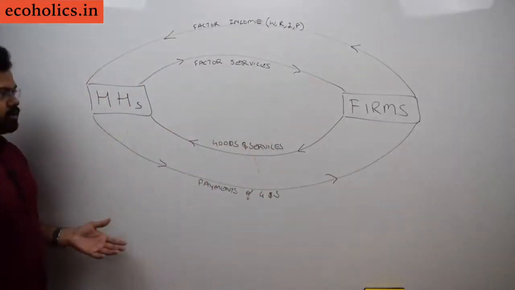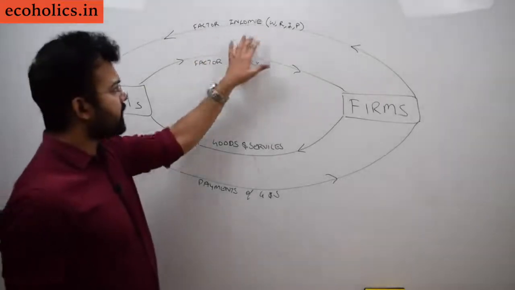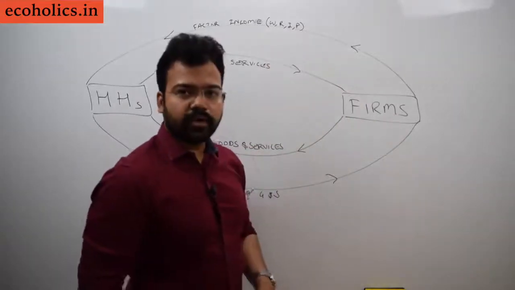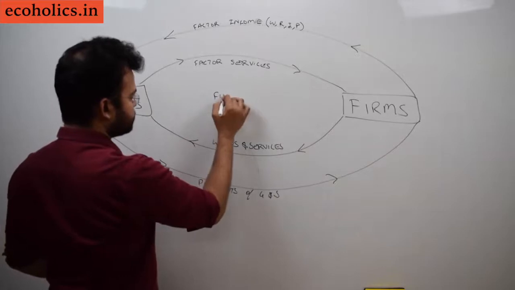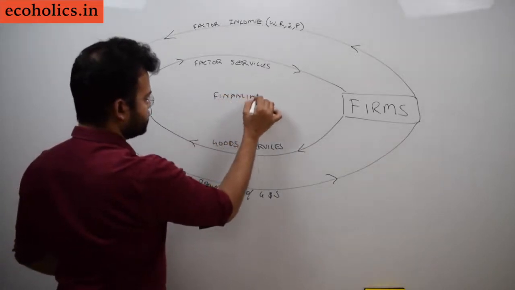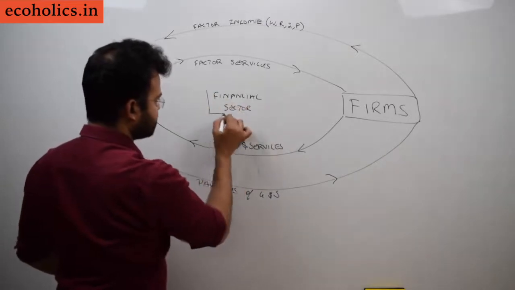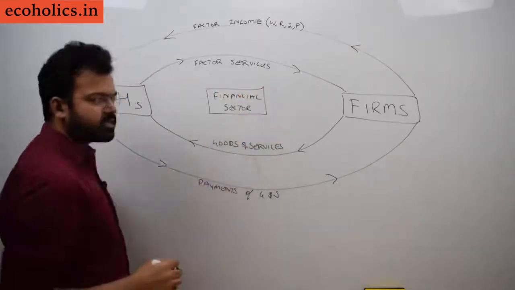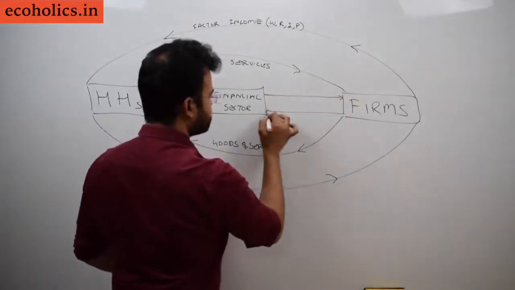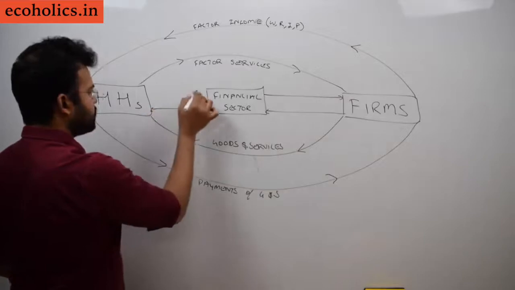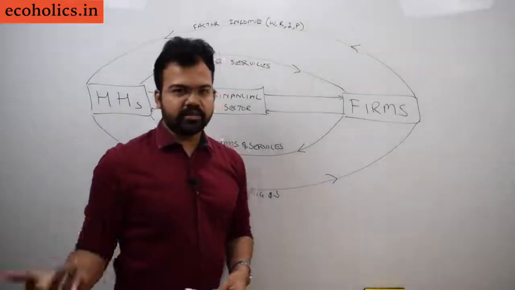I'm moving away. If you want, you can take a screenshot of this. Apart from this factor income, now if we include one important intermediary into this system known as the financial sector, or banks in simple language, we'll see the relationship between the financial sector and the household and firms.